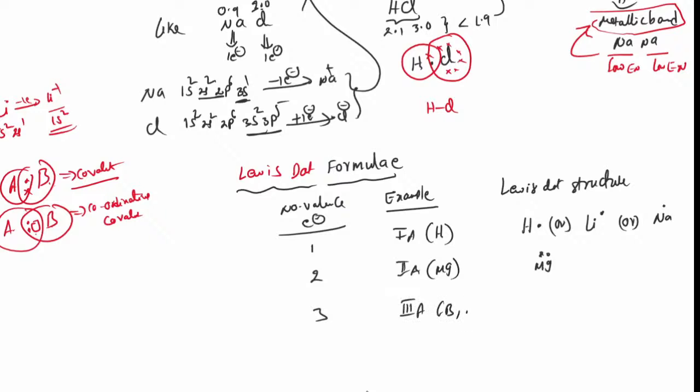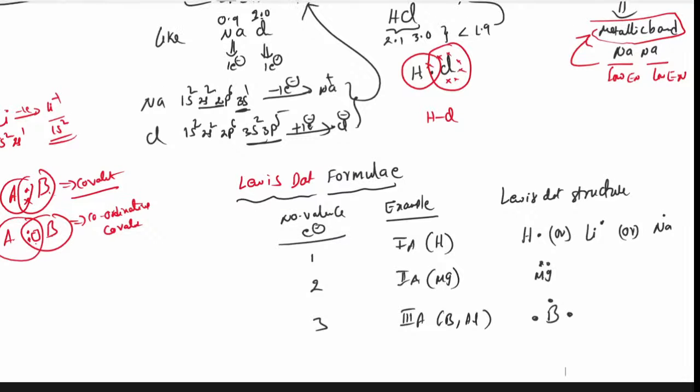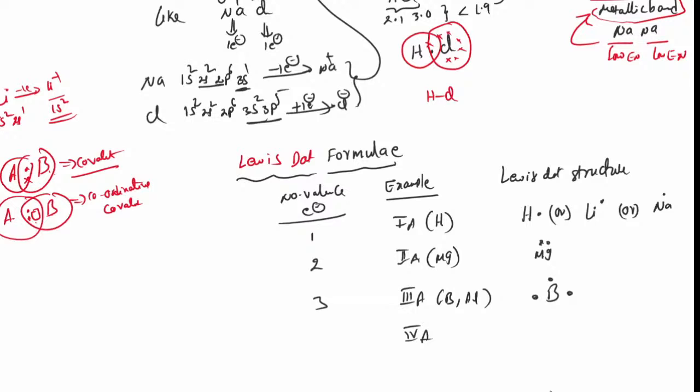Example boron or aluminium. Boron has 3 valence electrons. Now fourth group 4A has 4 valence electrons. Example, carbon and silicon, each with 4 valence electrons.